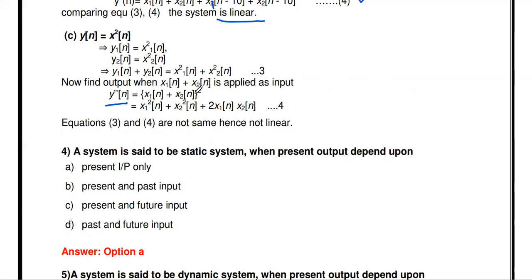It can be expanded using the a plus b the whole squared formula: a squared plus b squared plus 2ab. Comparing these two equations, they are not equal. Here only two terms are there, x1 squared and x2 squared. Here also x1 squared and x2 squared are there, and additionally one more term is there. So that's why this system is said to be a non-linear system.